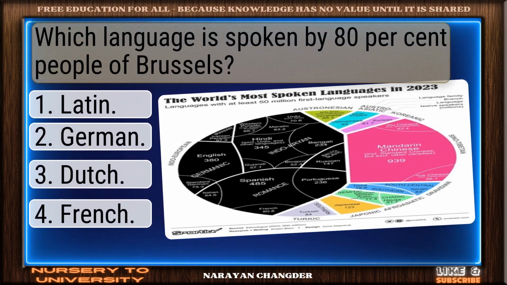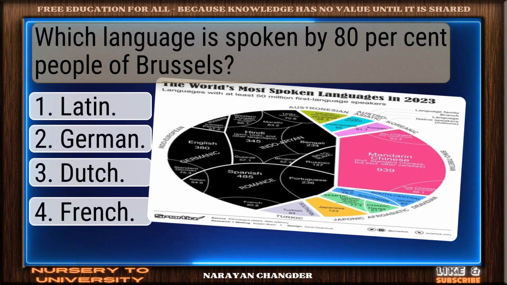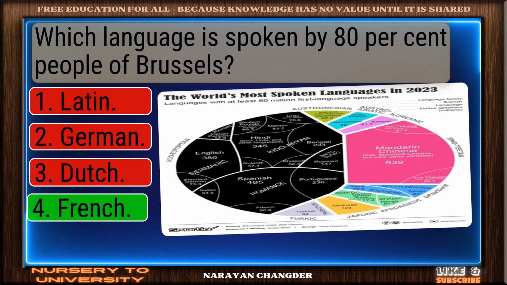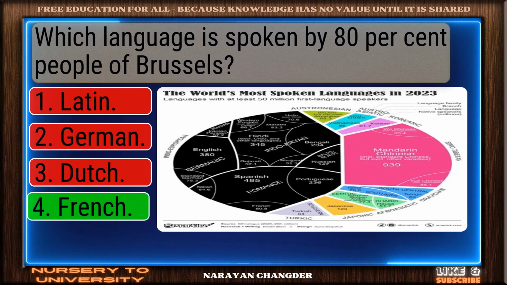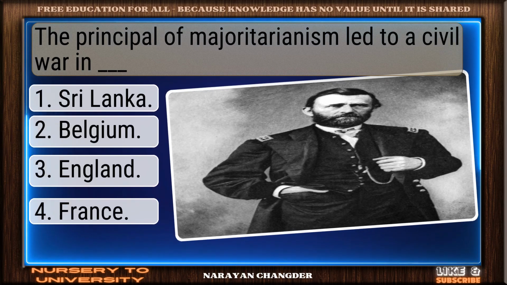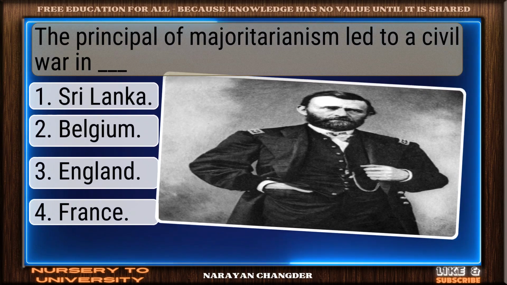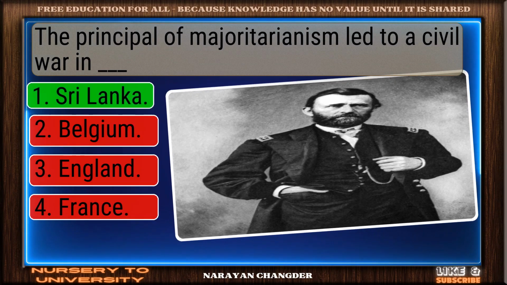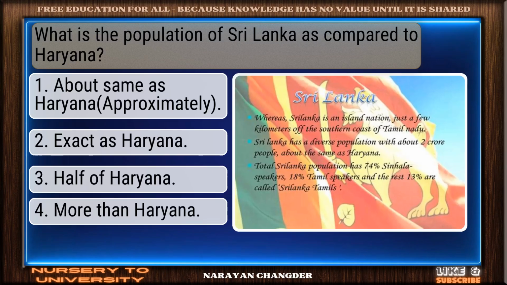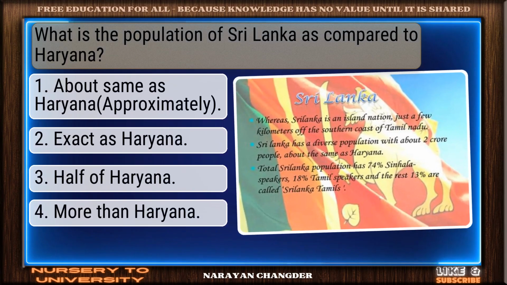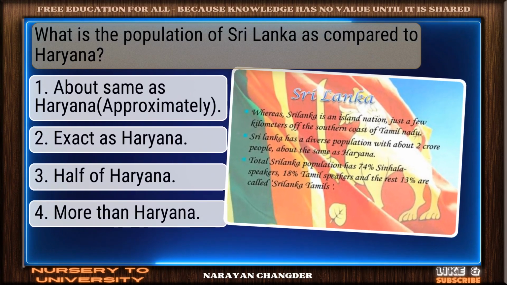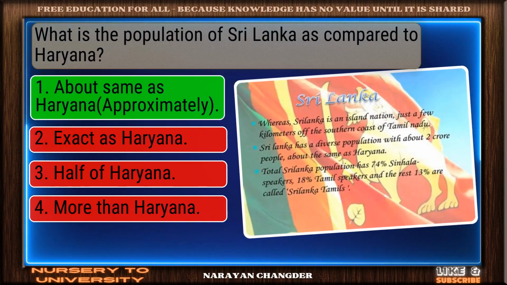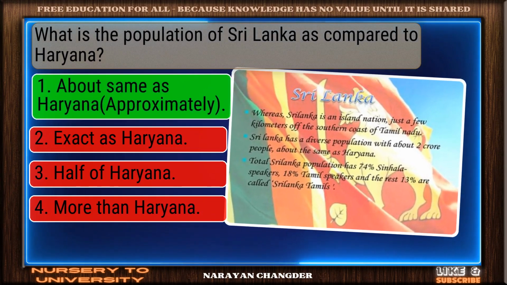Which language is spoken by 80% people of Brussels? Strong choice. French is right. The principle of majoritarianism led to a civil war in Dash. Clear logic. Sri Lanka is sound. What is the population of Sri Lanka as compared to Haryana? Good thinking. About same as Haryana is right.